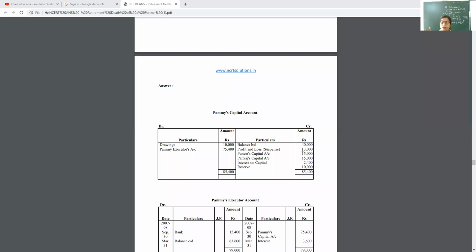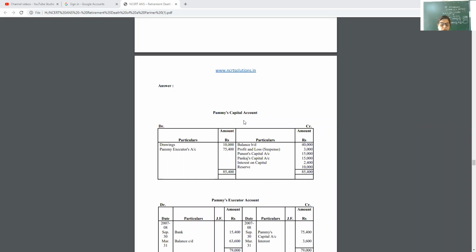Yes, on the basis of time period, from 1st April to the date of death given in the question, that is 30th September. Now, profit and loss suspense. Why suspense? Because that partner died during the year, not at the end of the year.